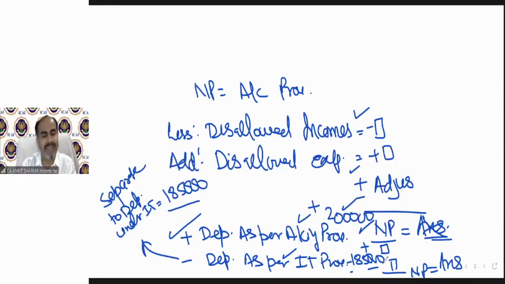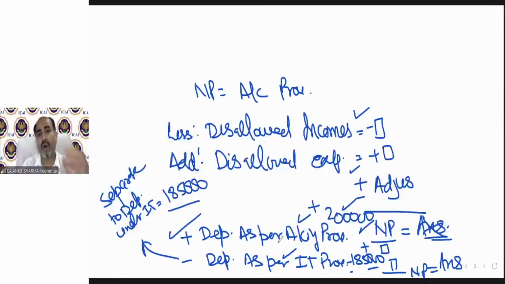The answer will come the same, but it's my advice, don't do this. Kindly add the whole value, 2 lakh rupees as per accounting provision, and deduct as per income tax provision. That will be a good thing to apply the provision like this, because the examiner will see that yes, you know what the exact format is. So don't use the shortcut. So please always do this, add the whole depreciation as per accounting and deduct the depreciation as per income tax provision.